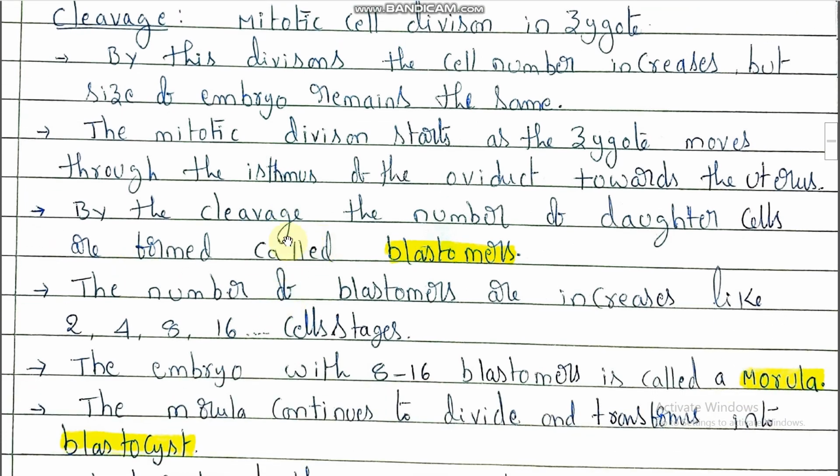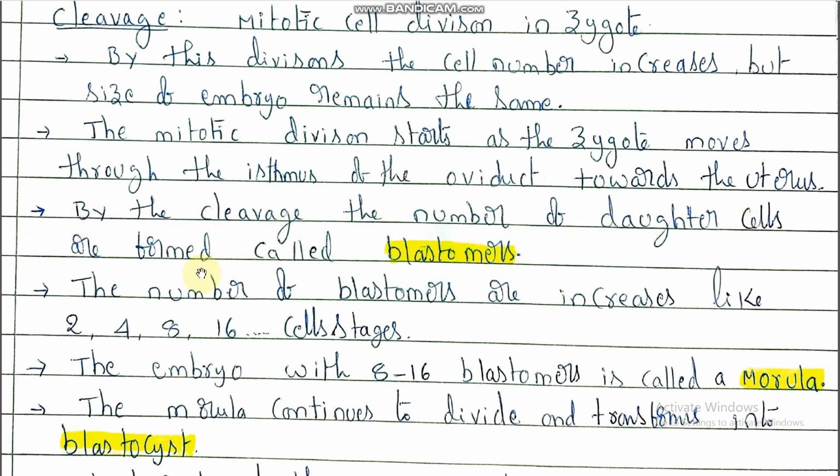By cleavage, the daughter cells that are formed are called blastomeres. So what are blastomeres? By the mitotic divisions of the zygote, the number of cells formed are called blastomeres. How does the blastomere number increase?